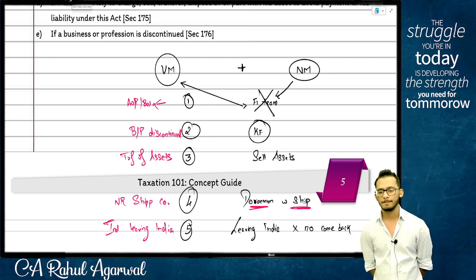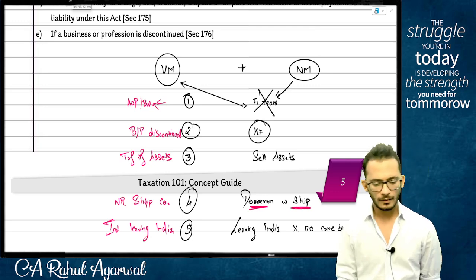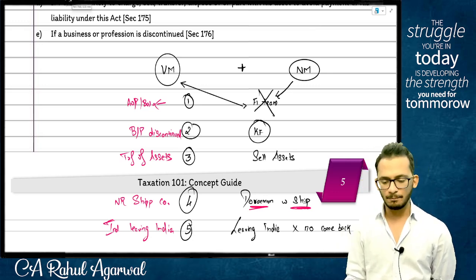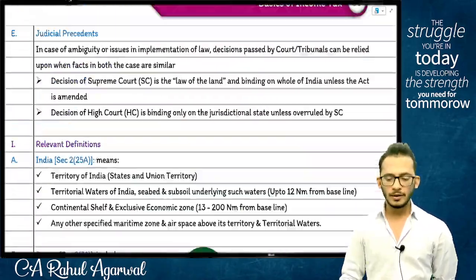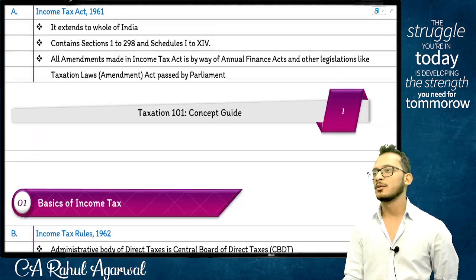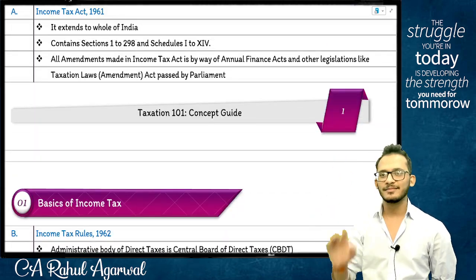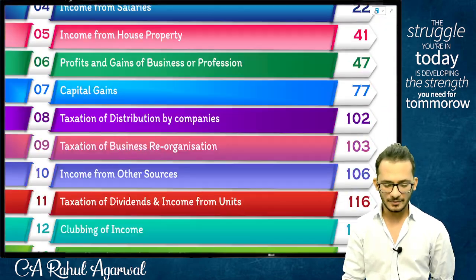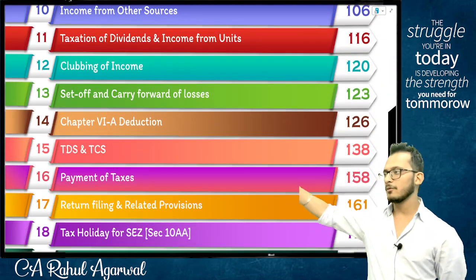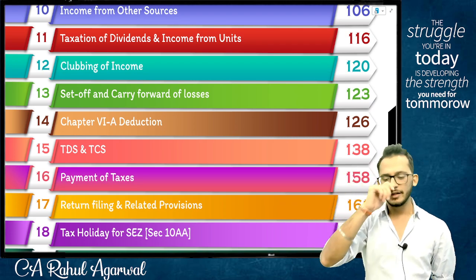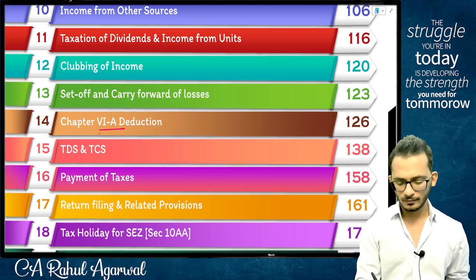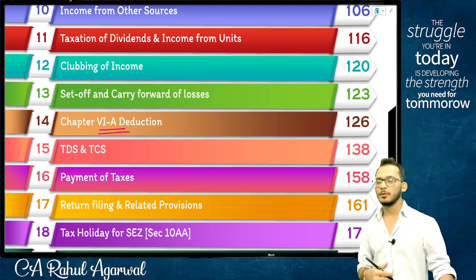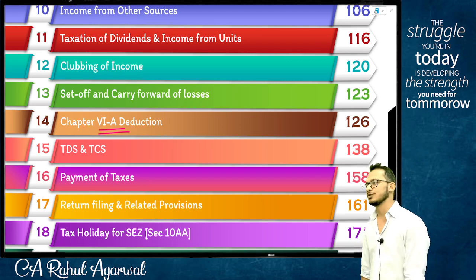Step number 8. Claim chapter Roman numeral 6. Don't write Roman numeral, just put 6. Let me show it to you. Point number 14, people. Claim chapter 6A deduction.